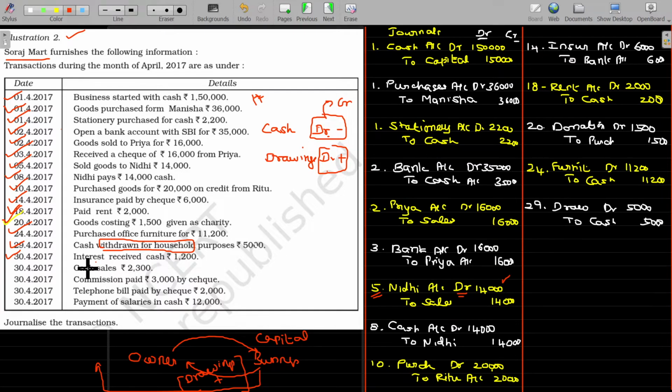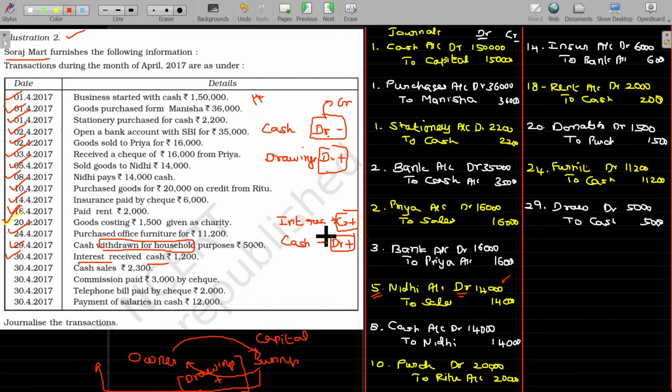Interest received by way of cash, rupees 1,200. So interest received and cash. Cash is an asset, so debit balance. Interest received is income, so credit balance. Because of receiving interest, income is increasing, and because of the receipt, cash balance is also increasing.